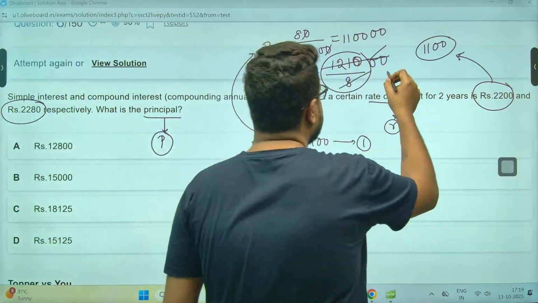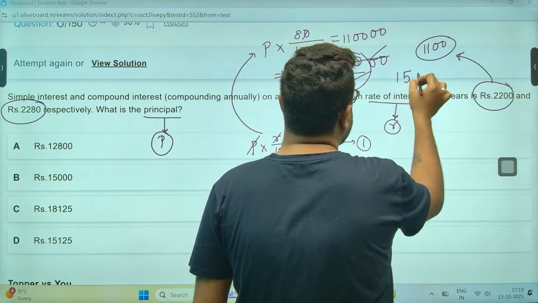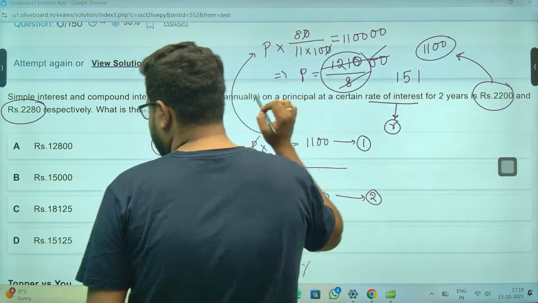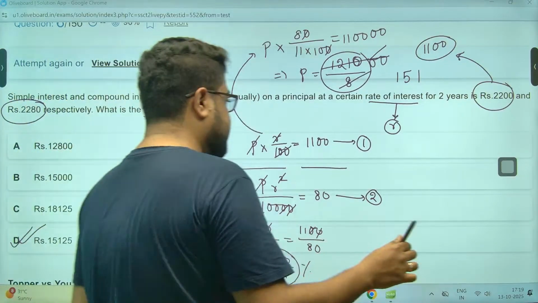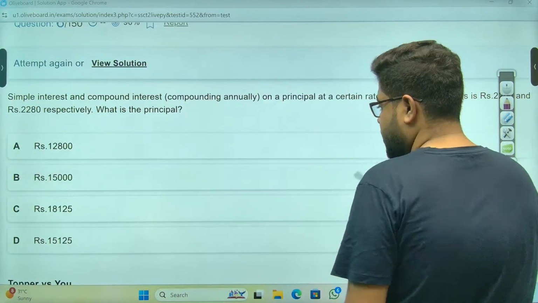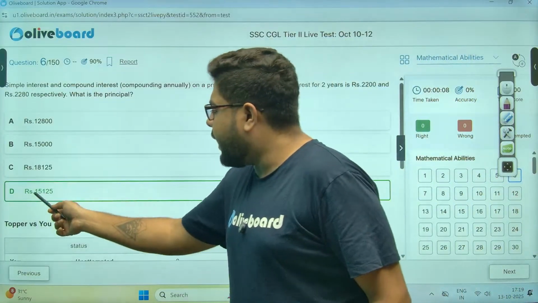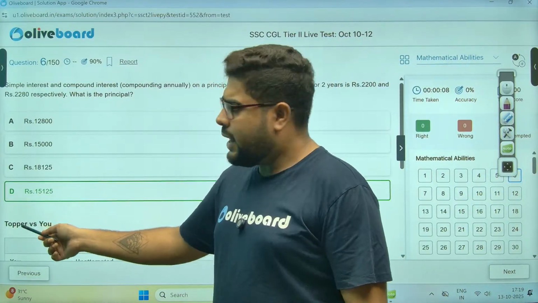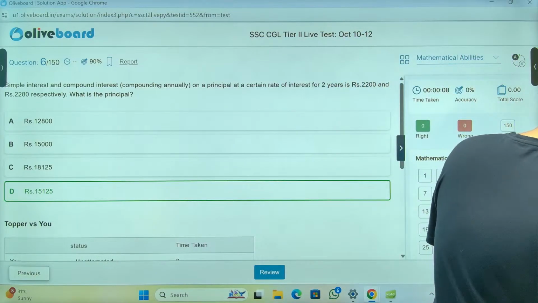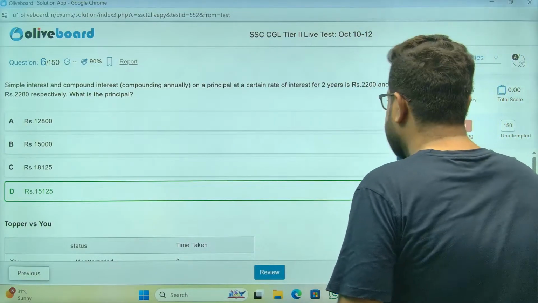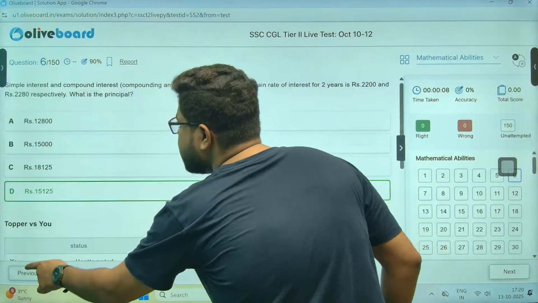My mistake. Sir, 8 ones are 8, 41. 5s are this. 8 ones are 8. 15,000 something. It is 15,125, sir. Option number D should be the answer. Look, understand: 1, 5, then once I got 1, I did not check anything. So that must be the answer, sir. Next one, sir. Moving on. I didn't miss anything, right? No.